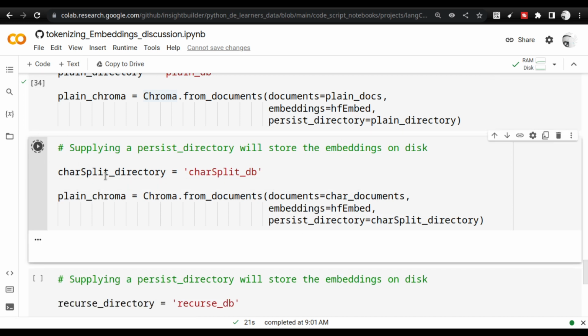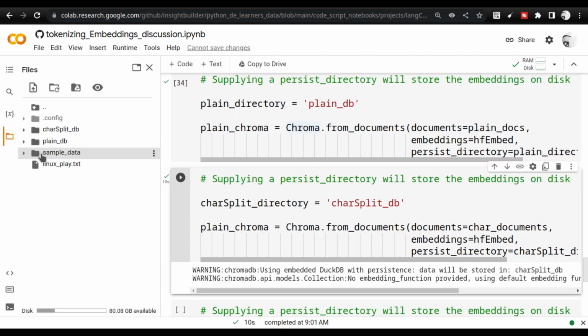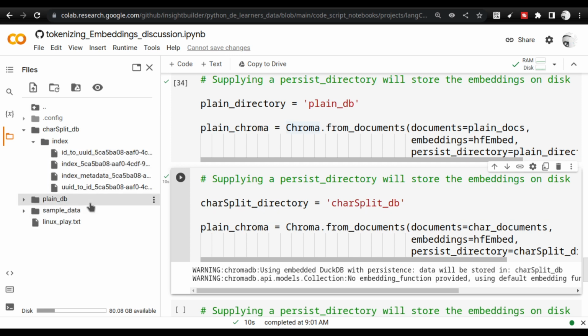Next is the character splitter. I'll be using this. It actually uses the Hugging Face model, right? If you go to the top, we actually use the Hugging Face tokenizer, so we'll be using that. The HF embed has already been downloaded, so you don't see that again. And now if you go here, you will see that there is a character splitter DB. So this is the new one, and that will also have its own set of index, and it will have its own set of data.